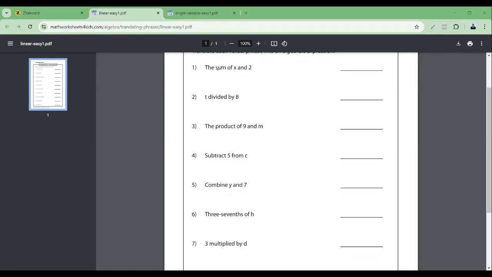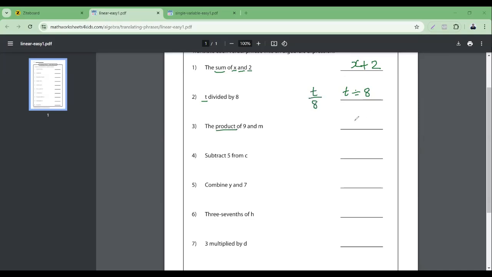Okay, so sum means it is addition. I'll be going word by word. The sum means addition. Sum of X and 2. See, if I see X and 2, one by one I'm writing. So you should see how I'm writing it. T divided by 8. So I can also write as T divided by 8. I can write like this also.